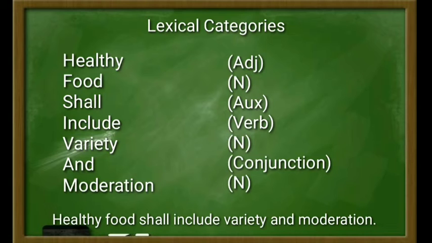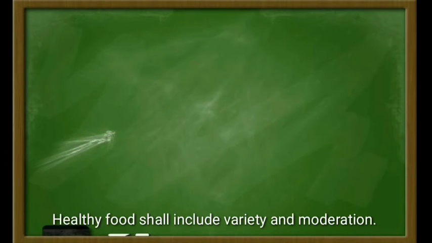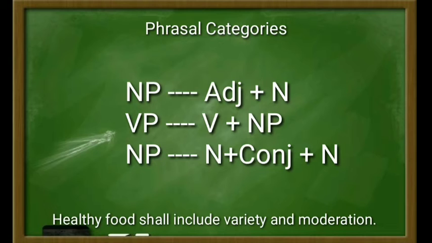And then next we're going to jump into analysis of phrasal categories. The noun phrase here is healthy food, which consists of adjective plus noun, and then the verb phrase here is, for example, shall include variety and moderation.